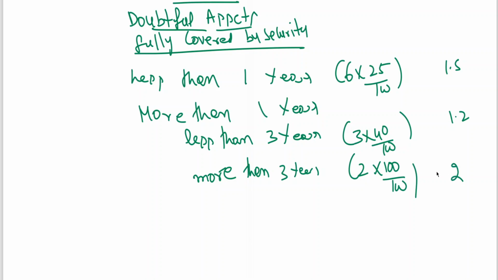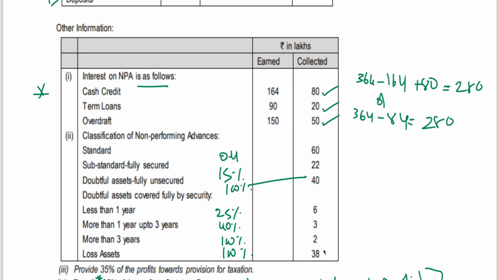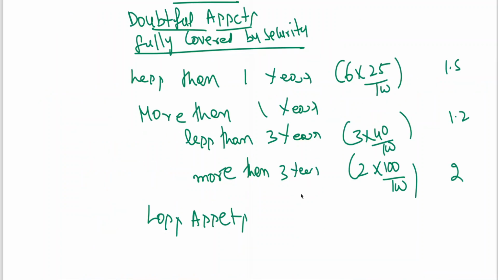The next one, loss assets. You have to calculate 100%, no? 38.